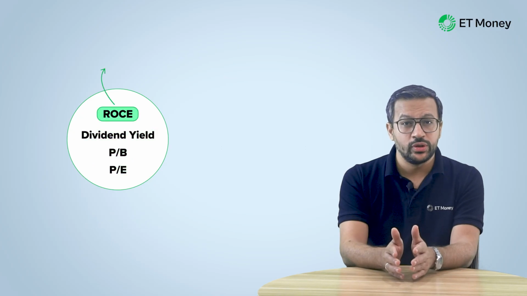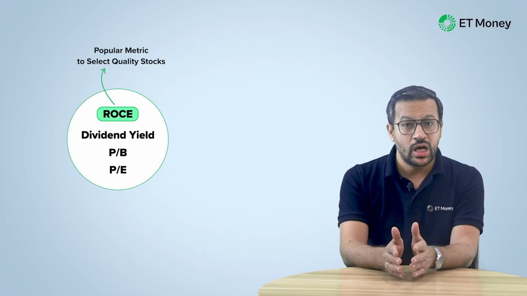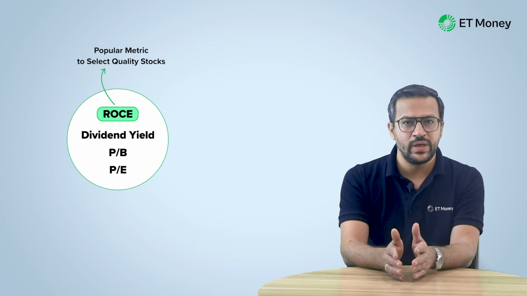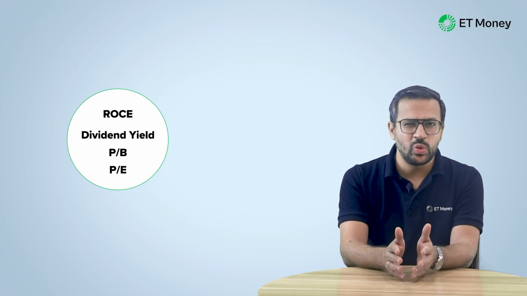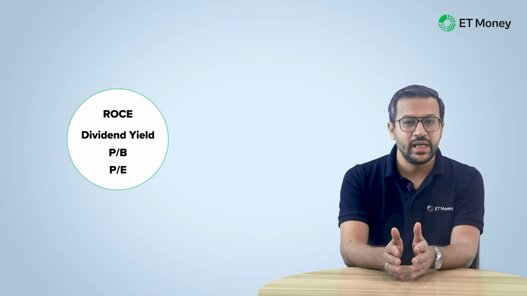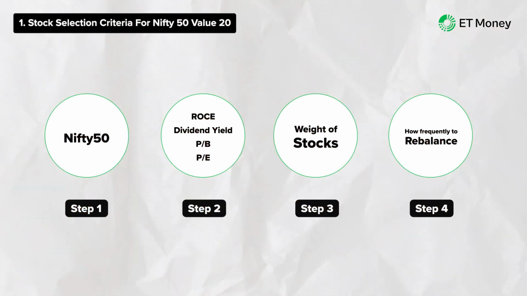Return on capital employed, on the other hand, is a popular metric for selecting quality stocks. It shows how efficiently a company is using its capital to generate profits. So this is not a hardcore parameter used to find value stocks. Therefore, we believe using it to shortlist stocks does not make this index a pure value index. In fact, it's more like a quality plus value index. Anyways, let's continue discussing how NSE Indices select stocks for this index.